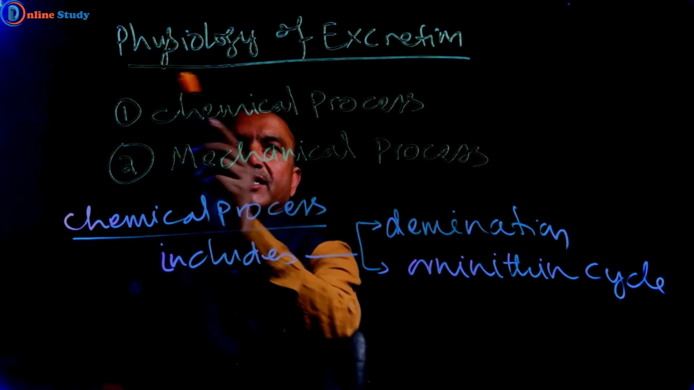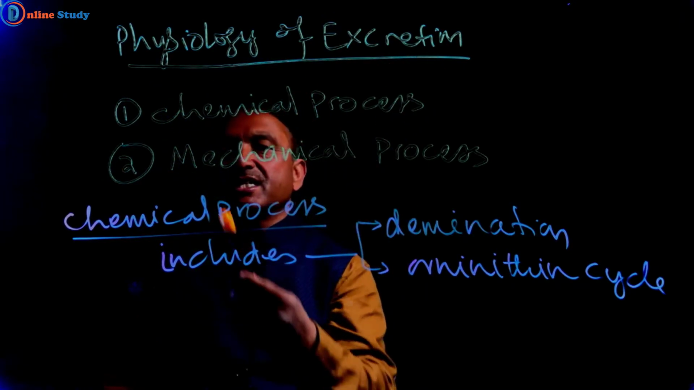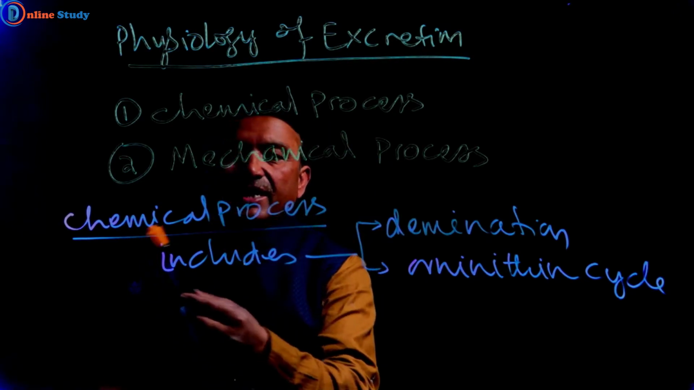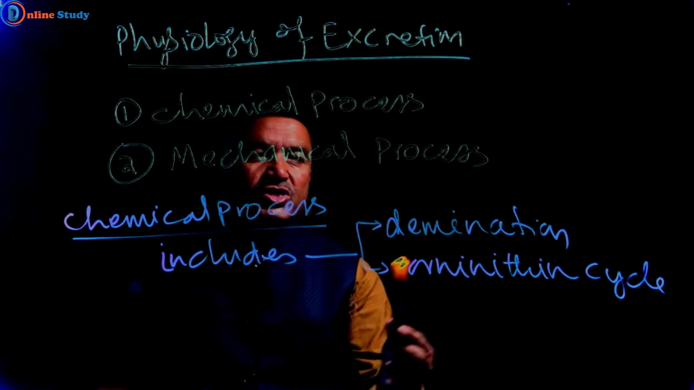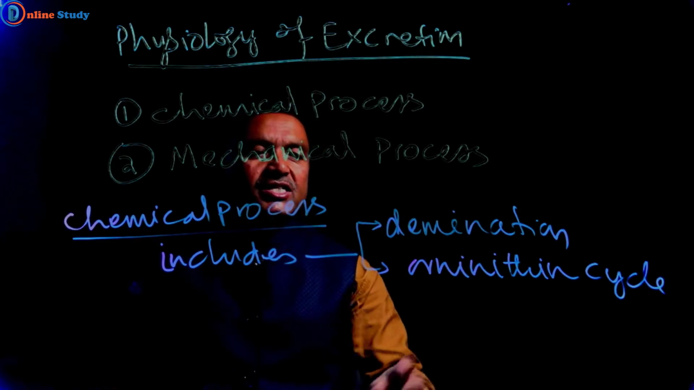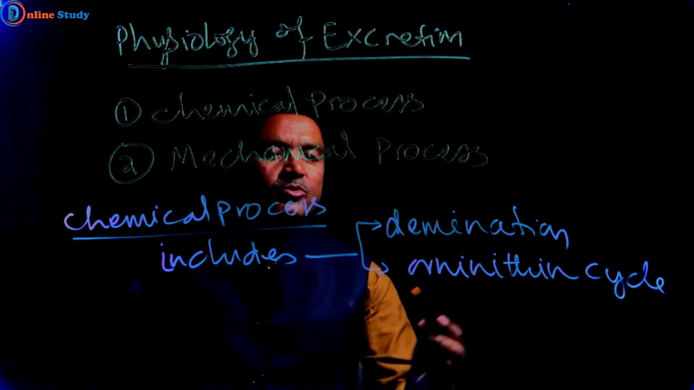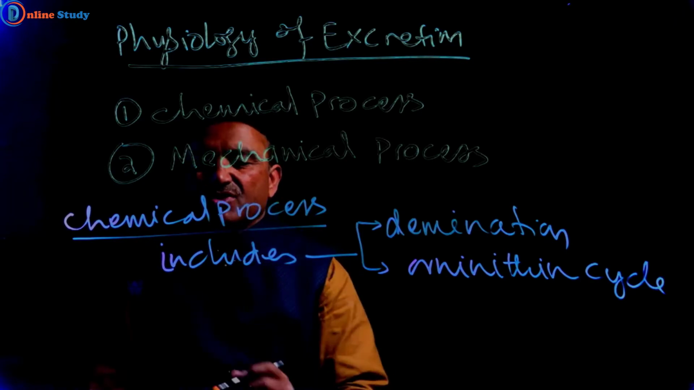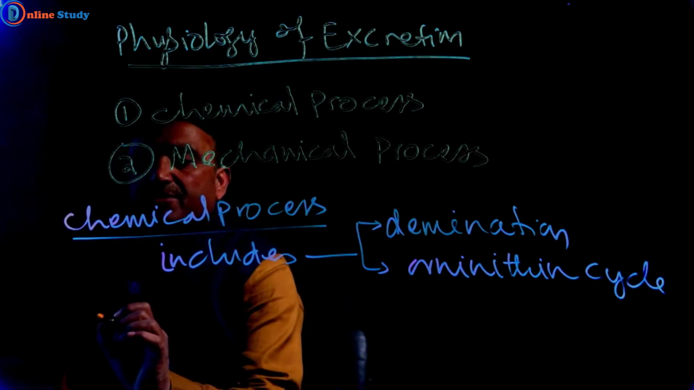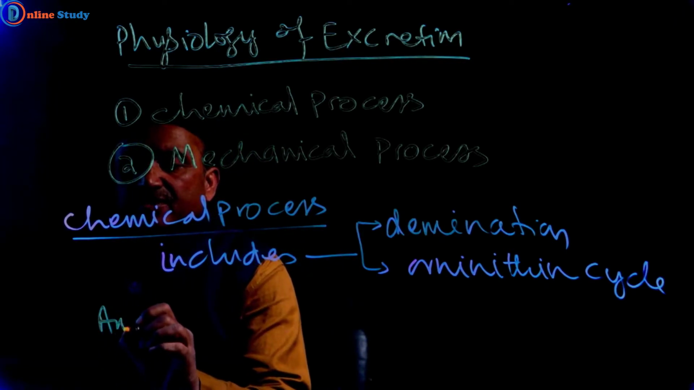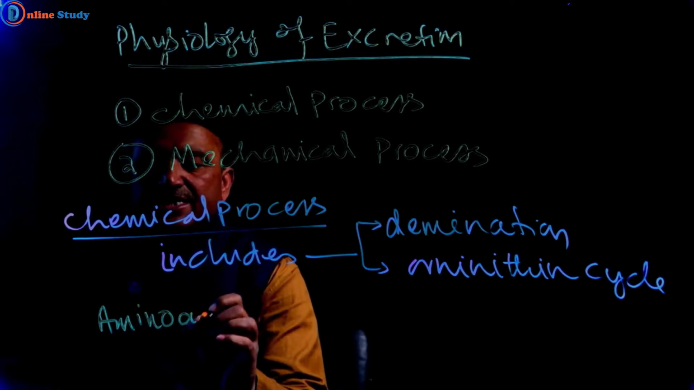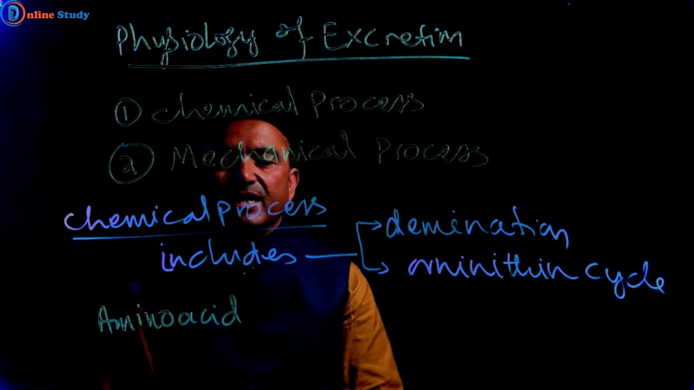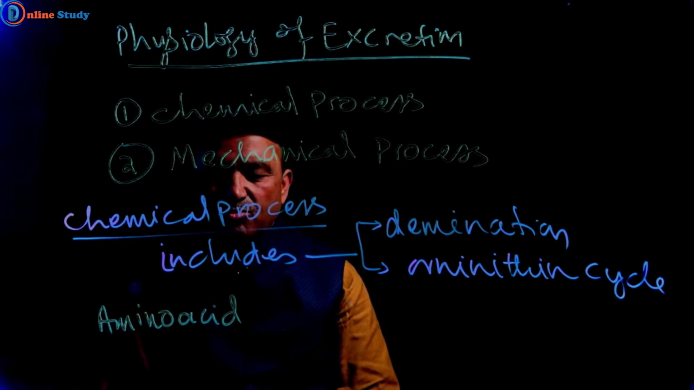So let us discuss physiology of excretion. It includes two steps: chemical process and mechanical process. Chemical process includes deamination and ornithine cycle, or in ornithine cycle we can say urea formation. So we will discuss about amino acid. Amino acid is final product of protein.